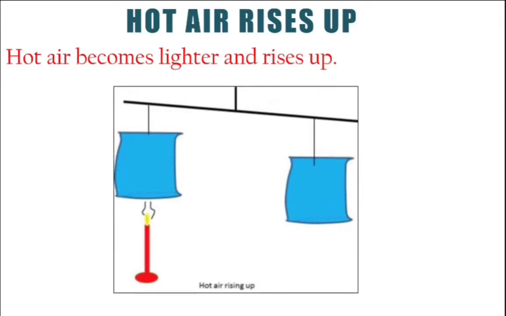Similarly, you can see this experiment. You can take a paper bag like this, inverted, hanging from a hanger-like setup, with a burning candle at the bottom. The air in this area will become hot and light, and it will rise up. Because of the rising air, it will lift the paper bag also. So this paper bag will go up, and the other side paper bag will go down. The lighter air causes this paper bag to move up like this.